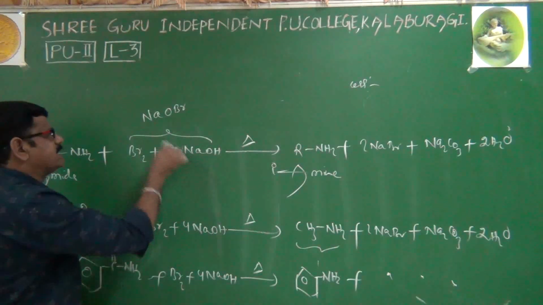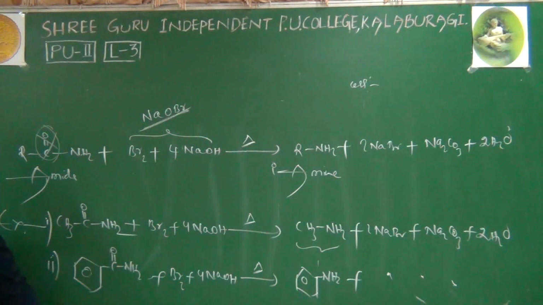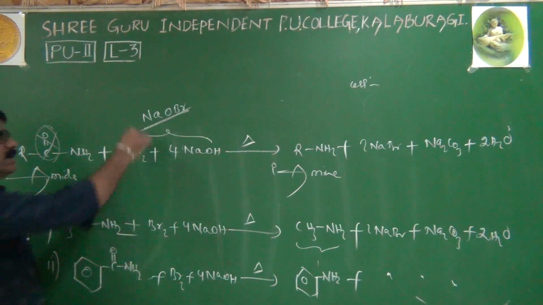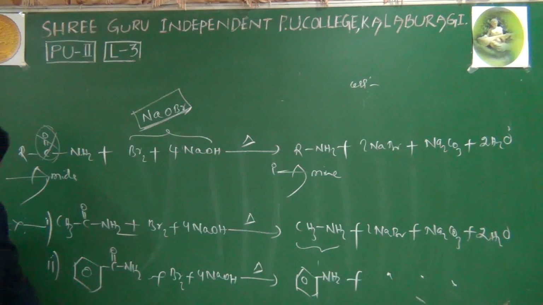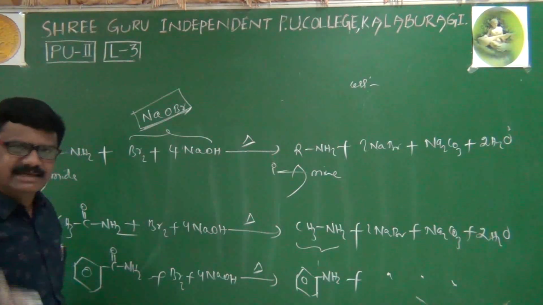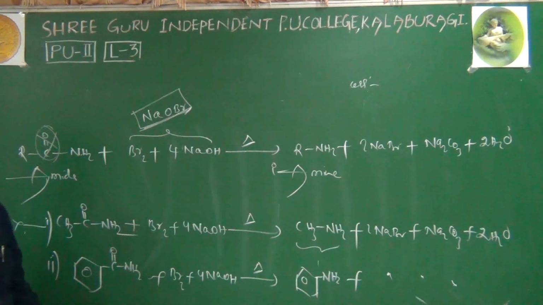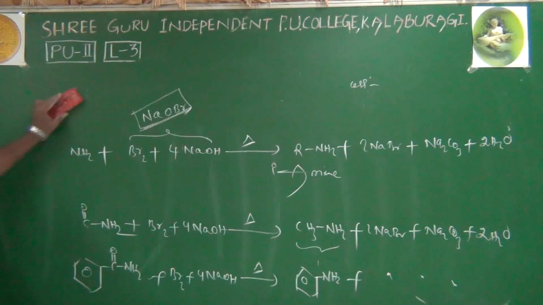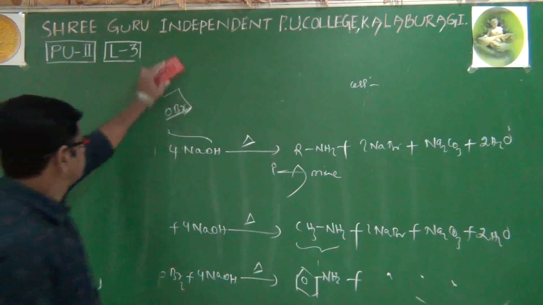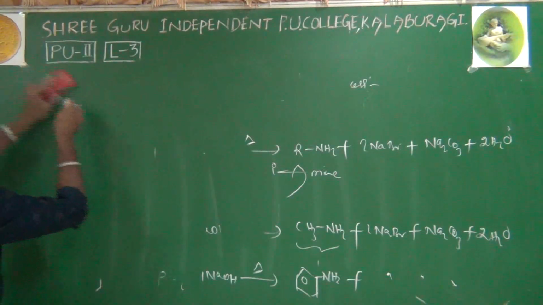Instead of Br2 and NaOH, they may give NaOBr directly. If NaOBr is there in the question, that is also the Hofmann's bromamide degradation process only. Right, this you have to remember. Okay, now we'll discuss its mechanism.